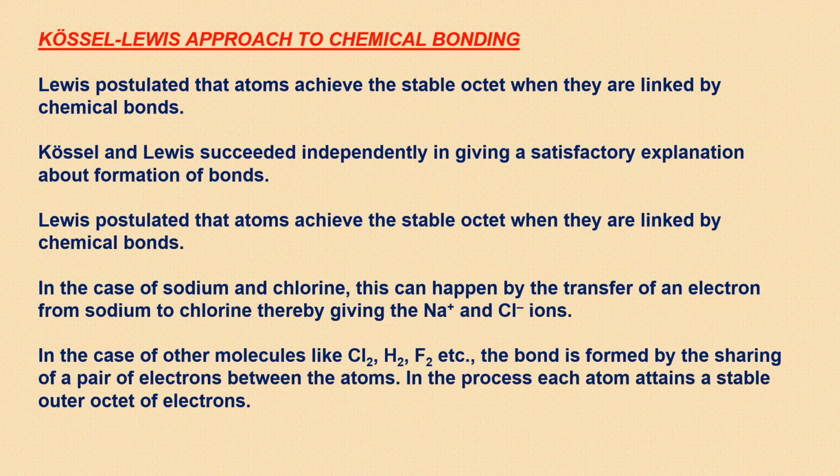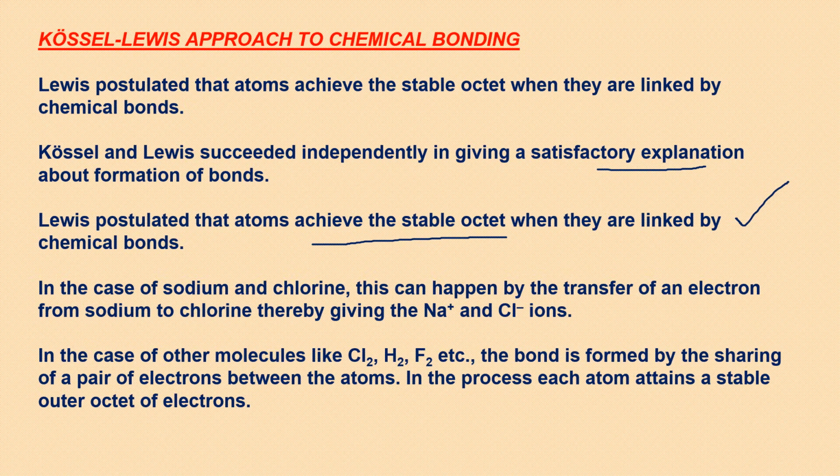And then Kossel-Lewis, they together worked on making the Lewis dot structures, which we now know very well. So they were able to give a satisfactory explanation about formation of bonds. This was a very positive point about them. And Lewis postulated that atoms achieve the stable octet when they are linked by chemical bonds. And stable octet, we say noble gas configuration. So that is why the bond formation is taking place, because everything wants to attain stability.